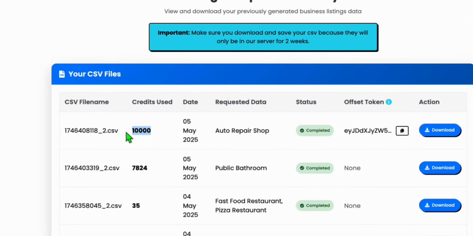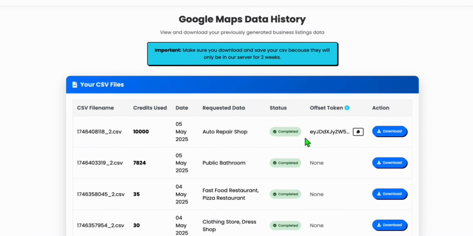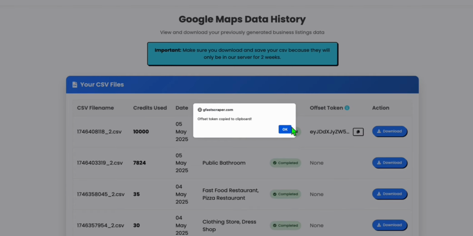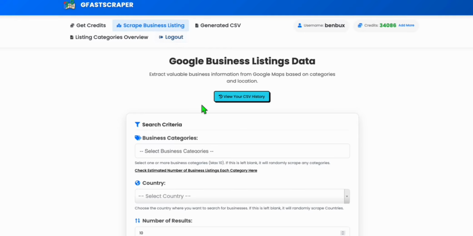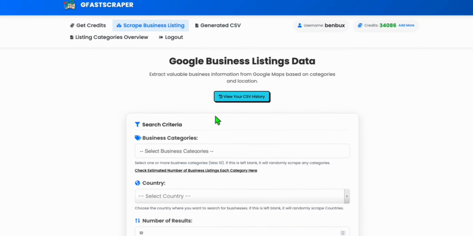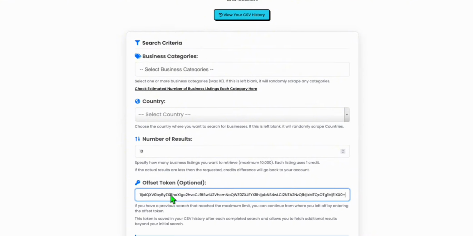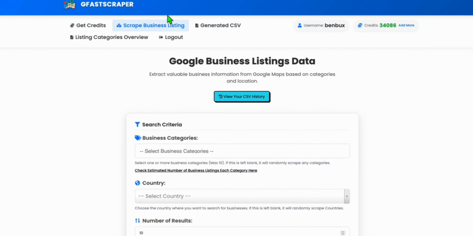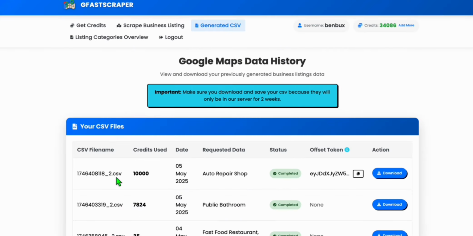You can start with very minimum, like 500, and you have this offset token that you can copy. When you go to scrape business listing, you will be able to feed that token right here, and it will grab the subsequent data. So you don't see any duplicate data in your next scrape. That's one advantage of using GFast scraper. So here you can see it will grab the next 10,001 listing to 20,000.